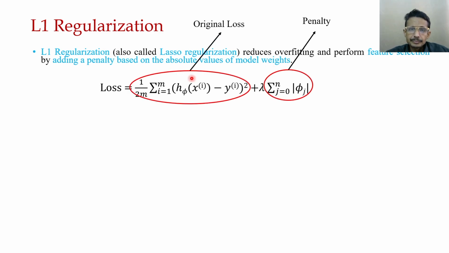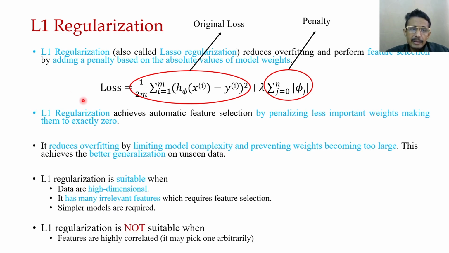You see the original loss function, and this is the penalty term. L1 regularization achieves automatic feature selection by making some features zero. That means it removes some features by identifying less important weights and making them exactly zero. What do we mean by making weights exactly zero? That means we remove the feature.